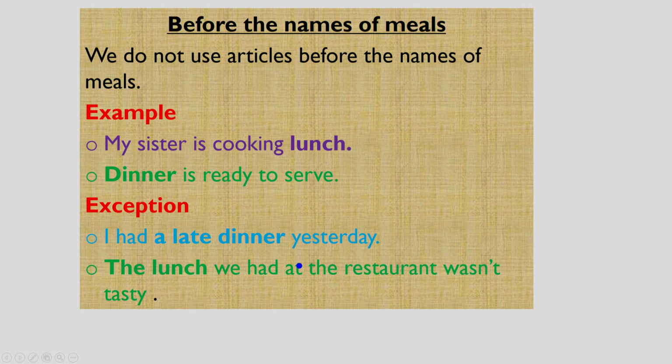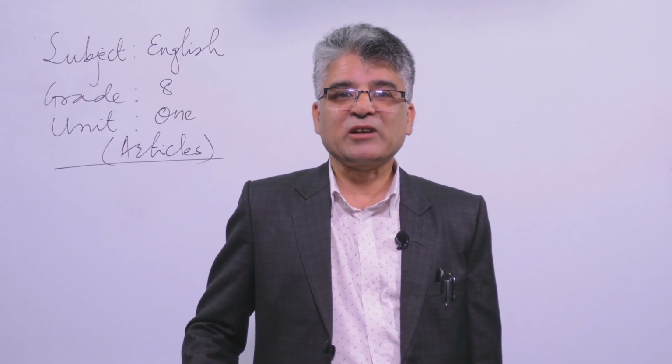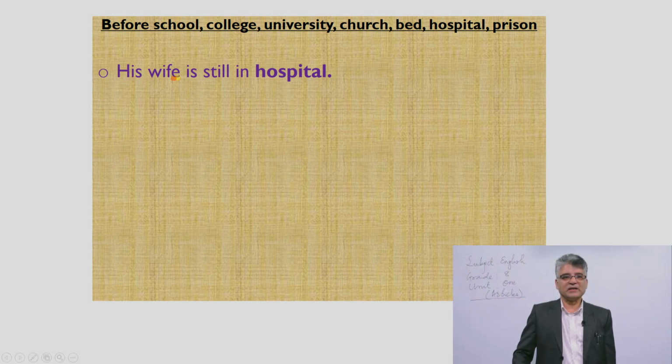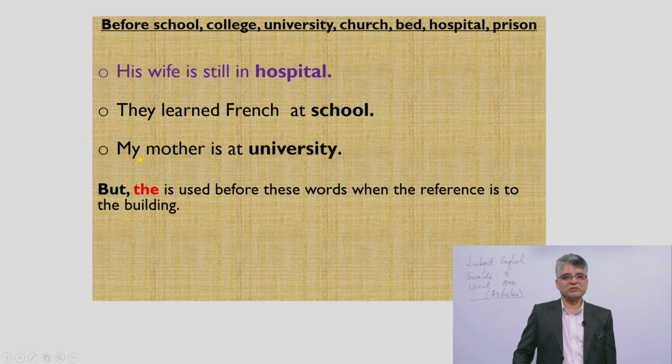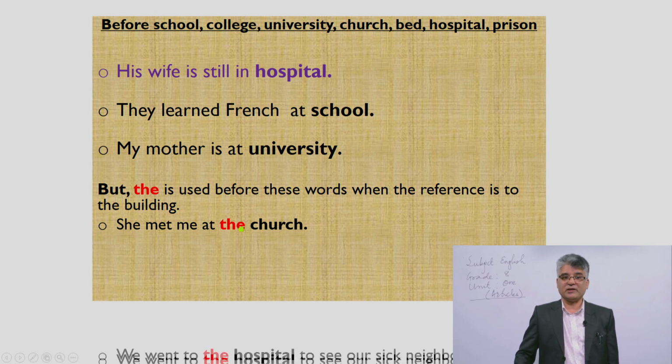These are the exceptions. Before school, college, university, church, bed, hospital and prison, we don't use any article. Let's see the examples: his wife is still in hospital, they learn French at school, my mother is at university. But we can use the article when referring to those buildings only, just like she met me at the church. Church is here a building.